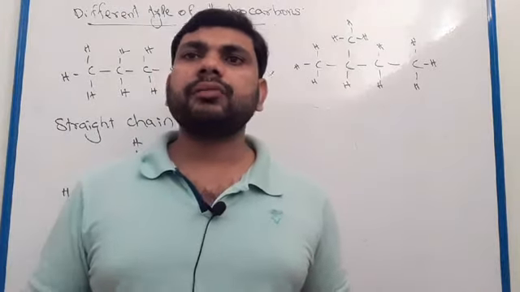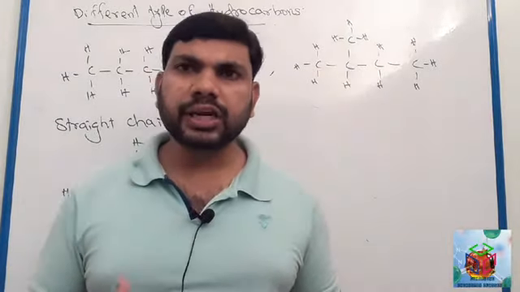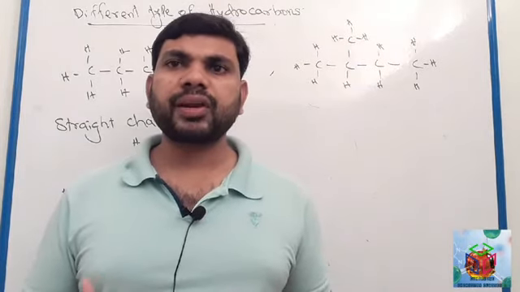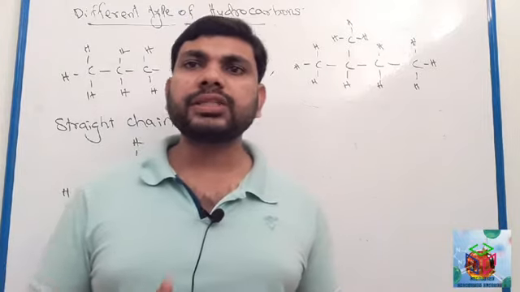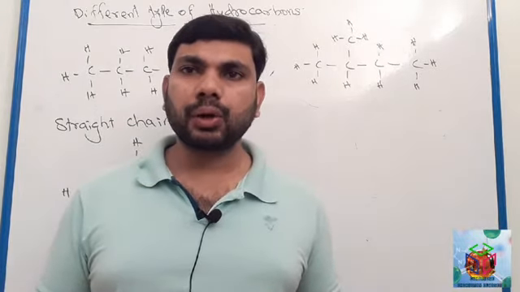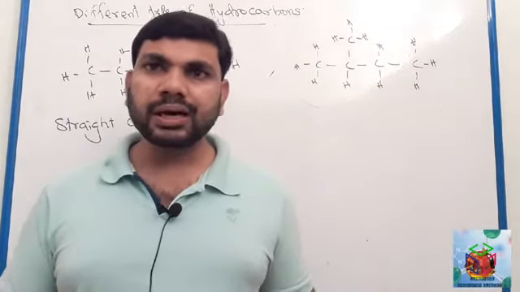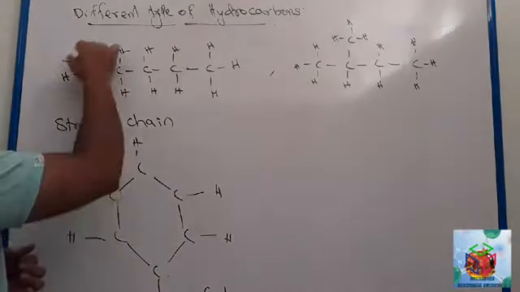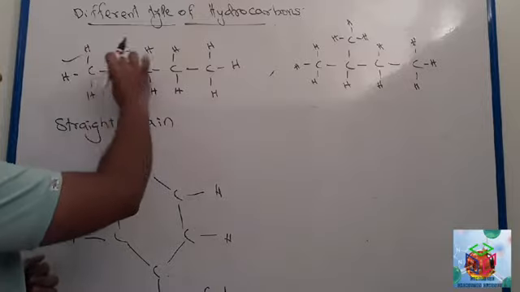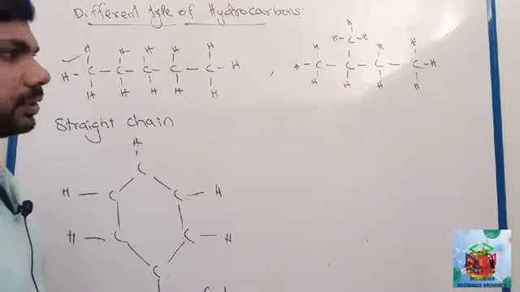Next, we have to understand the different types of hydrocarbon. We know a hydrocarbon is a compound which contains hydrogen and carbon only. These hydrocarbons are of different types. See here, this is one type of hydrocarbon with a linear structure.